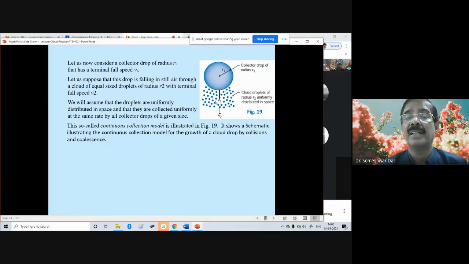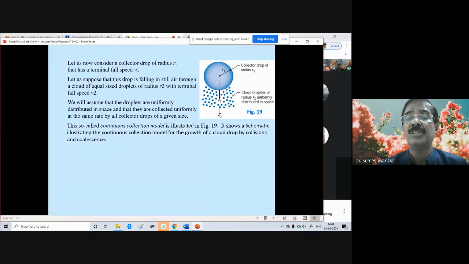It shows a schematic illustrating the continuous collection model for growth of a cloud droplet by collisions and coalescence. This is a very big drop, called the collector drop, having radius r1, and these are smaller droplets around this bigger droplet.